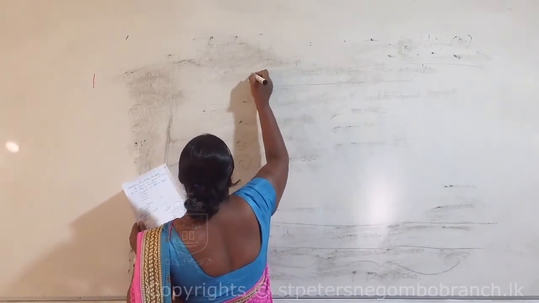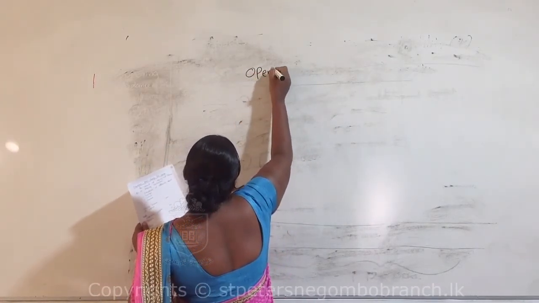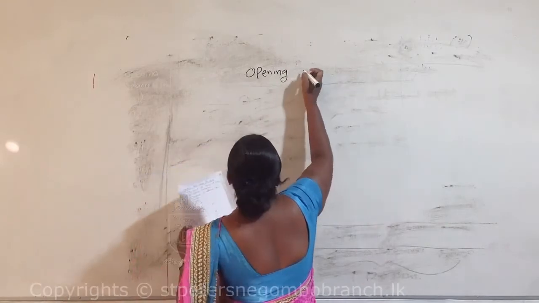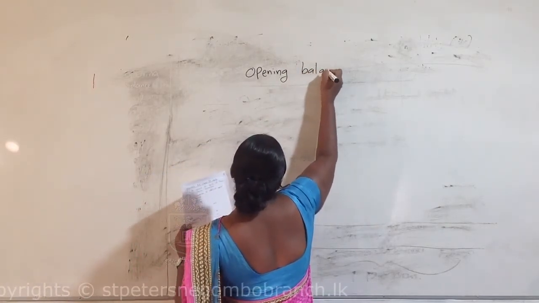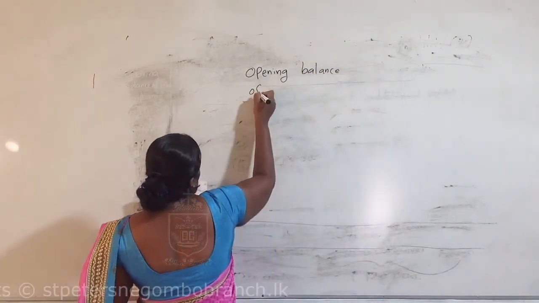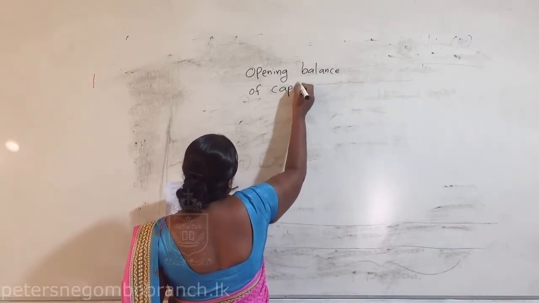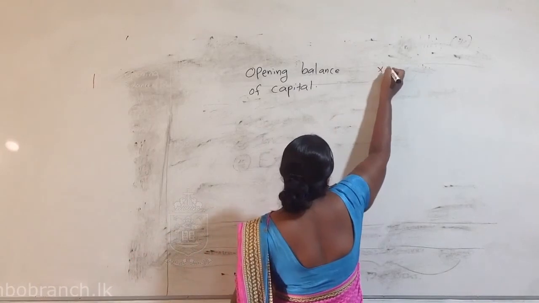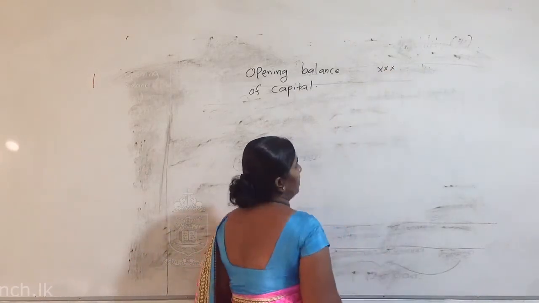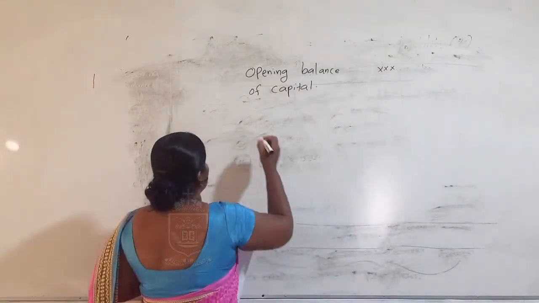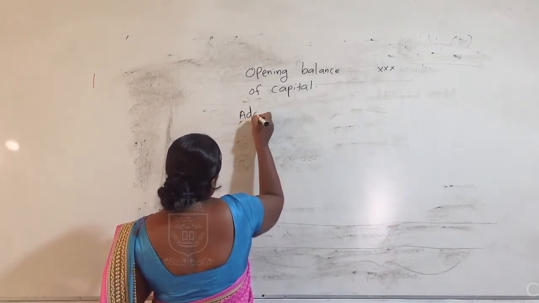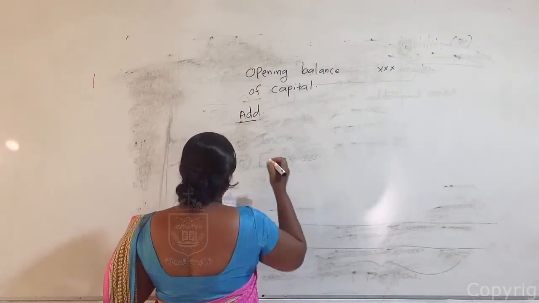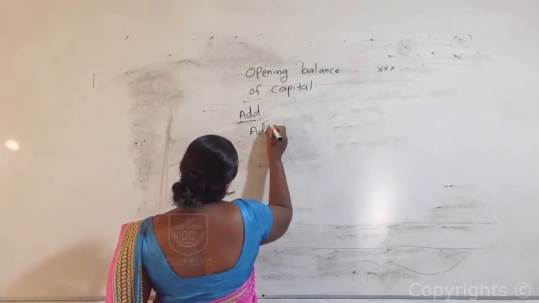First, you should write the opening balance of capital. In the structure, instead of numbers, you can write a symbol. Then you can add additional capital.